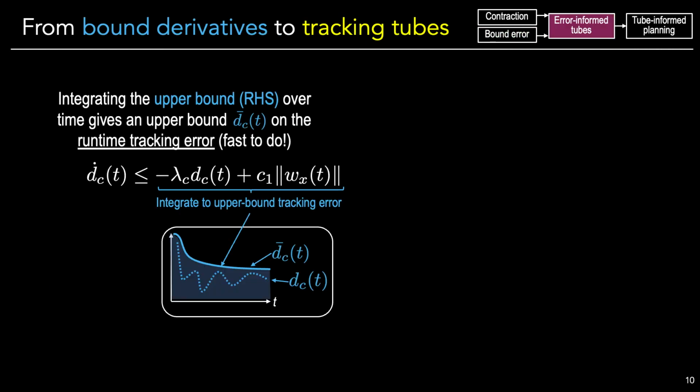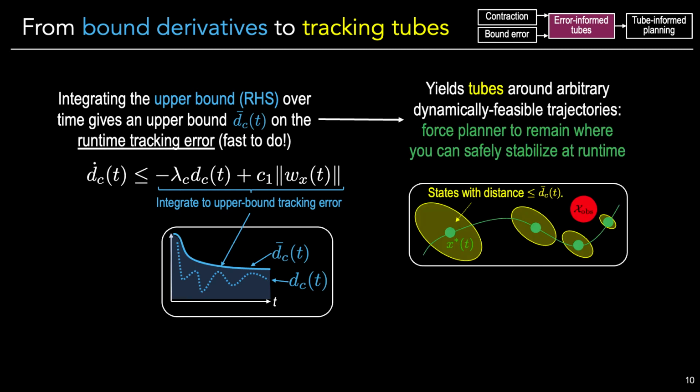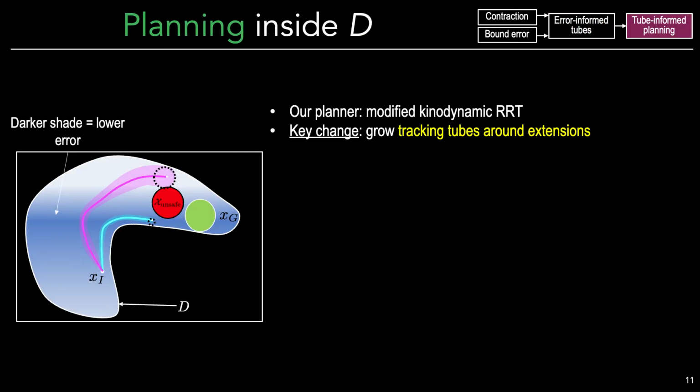Now, given our upper bound on the tracking error derivative, dc dot, we can just integrate in time to give an upper bound on the runtime tracking error. And since this is just an integration, it is fast to do and gives us our desired error-informed tracking tubes. Moreover, since contraction theory lets us calculate these tubes for arbitrary feasible trajectories, it can be used to constrain planning to ensure the system remains in D at runtime. So that's exactly what we do.